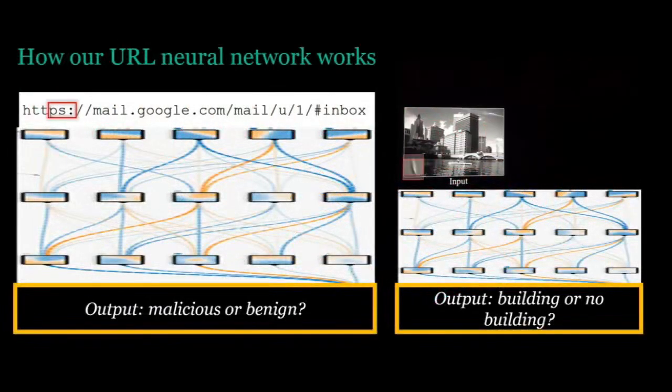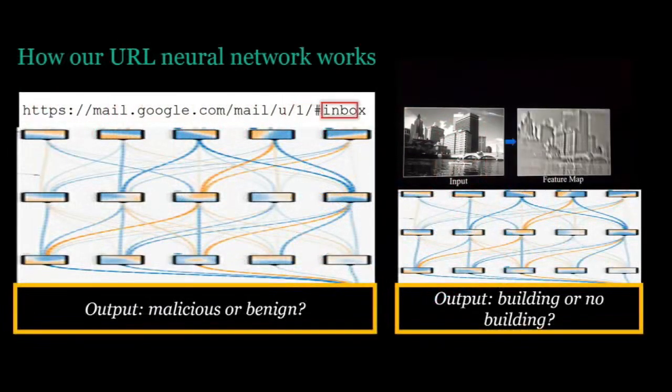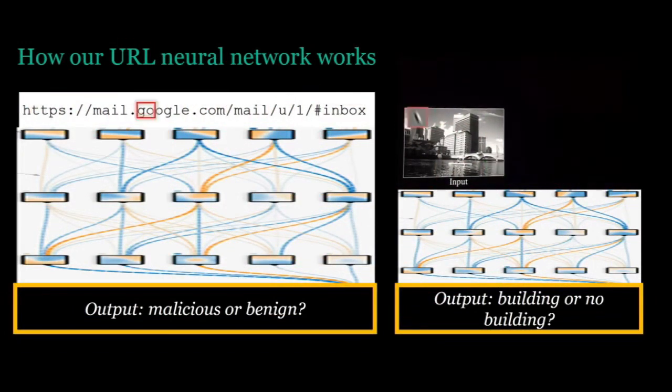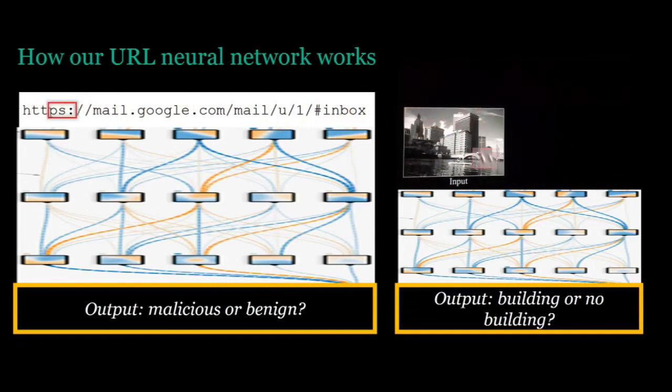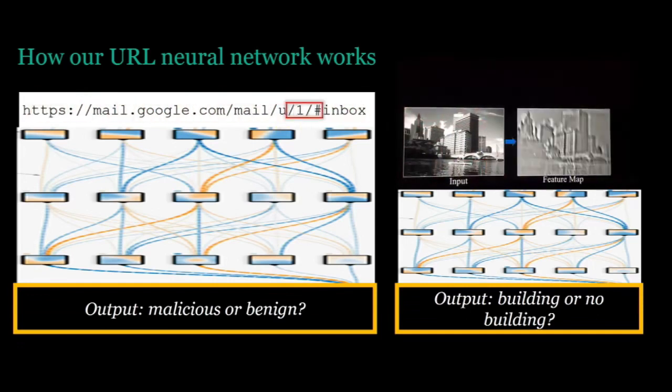So the URL detector that I introduced earlier works in quite the same way. So that's a convolutional neural network as well. We're not using convolutional neurons on images, we're using them on character strings. So in the animation that I made here, you're seeing this red box. The idea is that's a convolutional neuron. It's being passed over the character string, and it's looking for features in the URL.